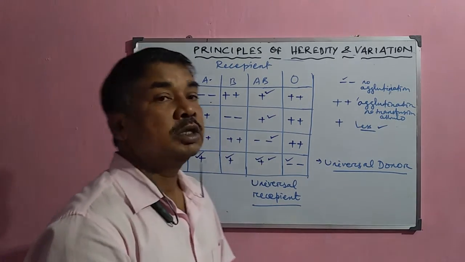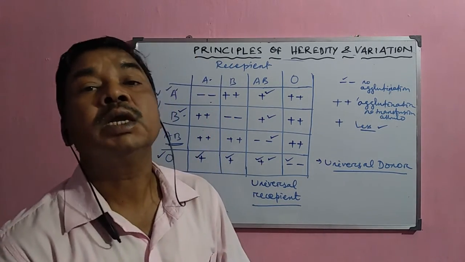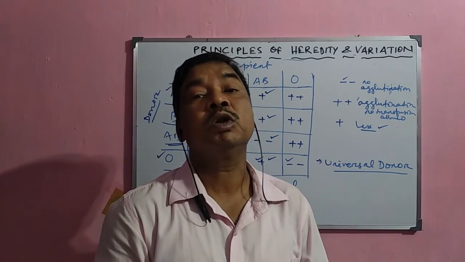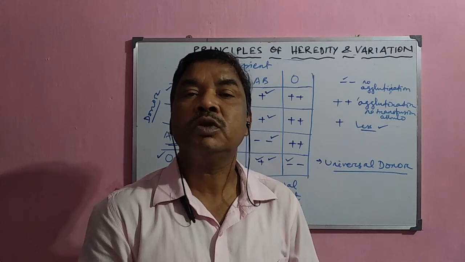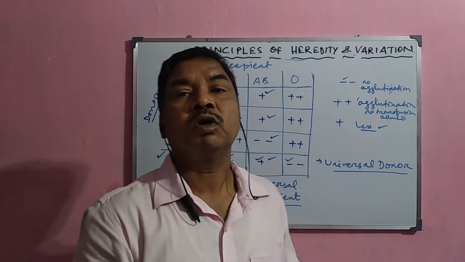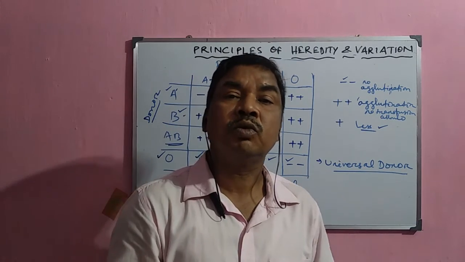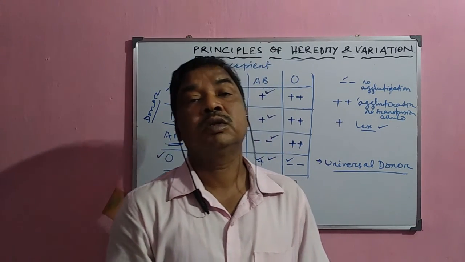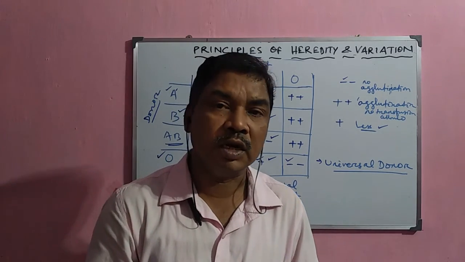So here, this blood group phenomenon is an example of the ABO blood group, which is a phenomenon of multiple allelism, which normally does not occur. But here, one character is controlled by more than 2 genes, that is 3 alleles. So that is why it is called multiple allelism.